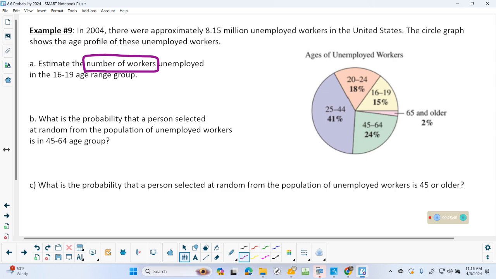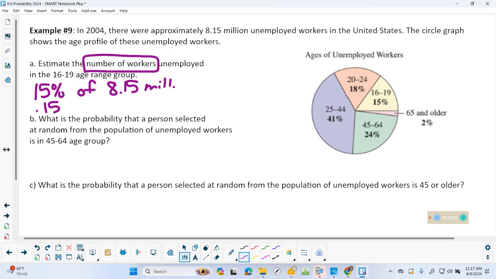So look over there. Give me the percent first. How many workers are in that 16 to 19 category? So 15% of the 8.15 million are unemployed. I'm going to abbreviate that. Now, I want to actually calculate that. I want a numerical answer for it. I don't have a percent key on my graphing calculator, so I'm going to put this as 0.15. What's of mean in math?